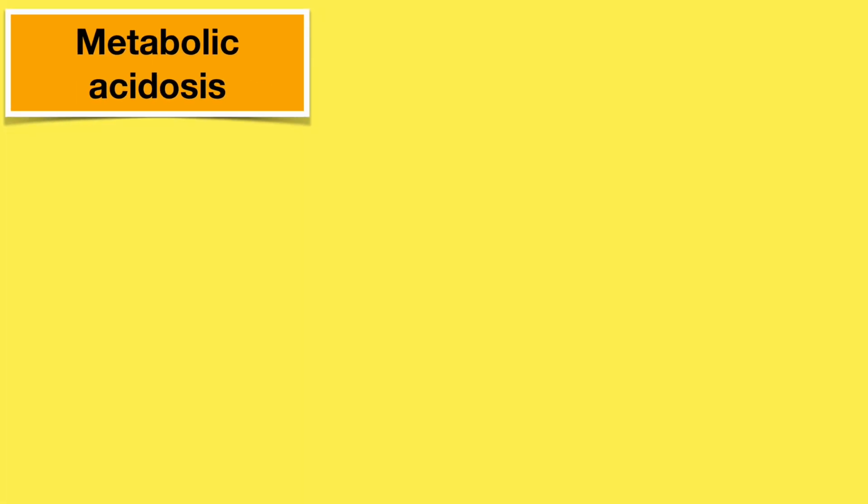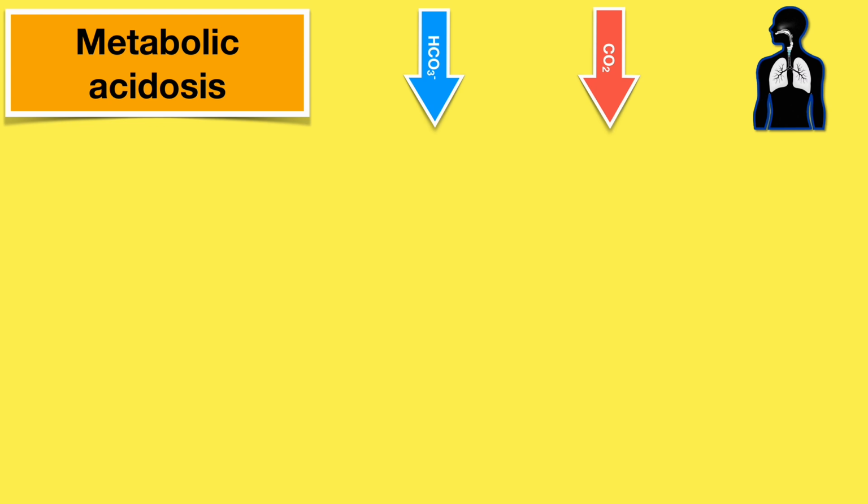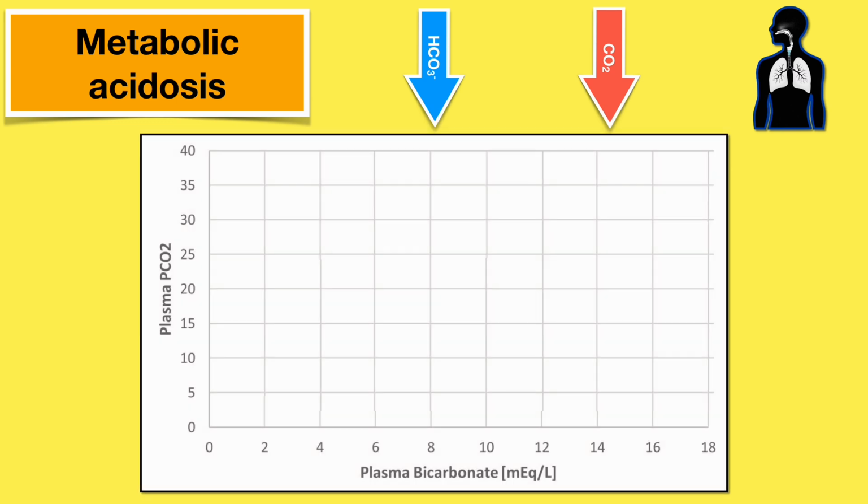Okay, let's start with metabolic acidosis. Here the pH falls because of a fall in bicarb, and as a result, lungs exhale more carbon dioxide and get rid of it. Now, to know how much carbon dioxide gets washed out for a given amount of metabolic acidosis, researchers plotted it out on a graph. They put the PCO2 on the vertical axis and bicarb on the horizontal axis. And they found that there's mostly a linear relationship between the two, as depicted by this line which cuts the axis at about 8. Which means theoretically, if your bicarbonate falls to 0, your PCO2 will still be around 8. And that's as low as it gets.